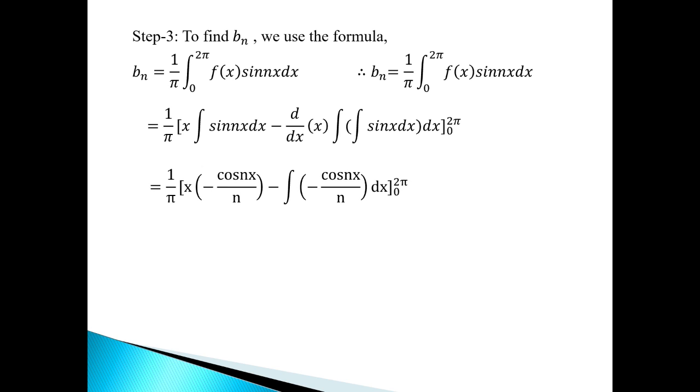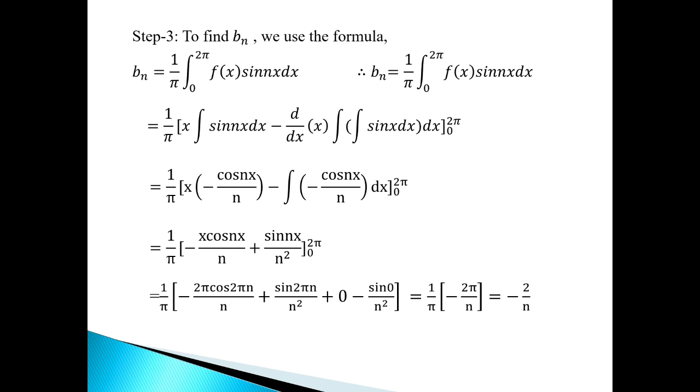Now by simplifying we have 1 upon pi into x into minus cos nx by n, as the integration of sin nx is minus cos nx upon n, minus, again the derivative of x is 1, so integration of minus cos nx by n dx, limit from 0 to 2 pi. Now by simplifying again, 1 upon pi into minus x cos nx by n plus sin nx by n square, limit from 0 to 2 pi.